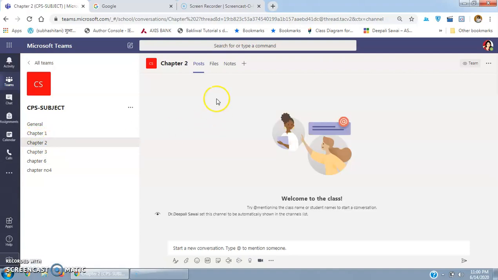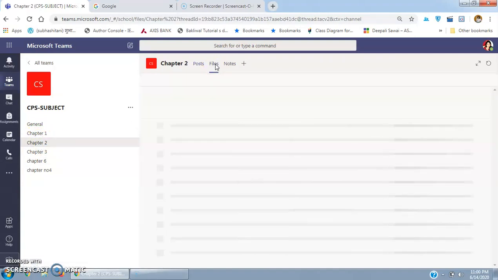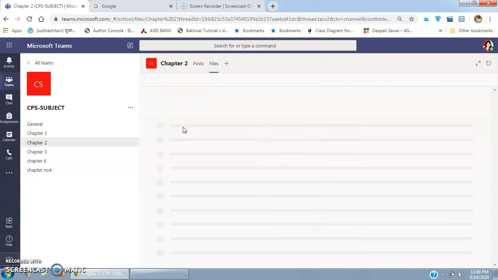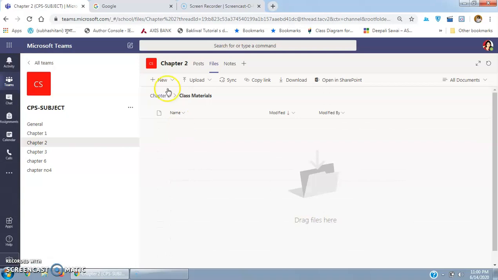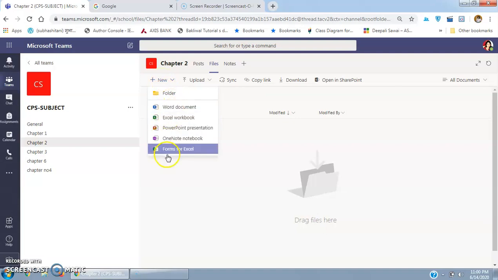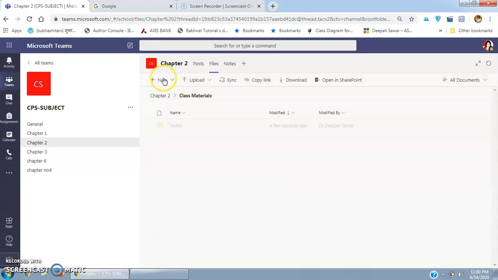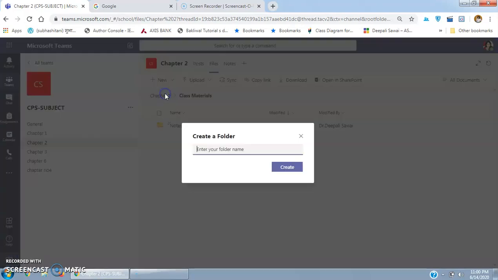So if you want to add your notes to chapter 2, go to files, class material folder, which I have made just now. You will also need to make a class material folder. How to make it, I'll tell you. In the class material folder you are going to make two folders. Go to new. In new you can create a file of Word, Excel, PowerPoint, anything, or a folder also. So I will make a folder as notes, and one more folder for the videos.